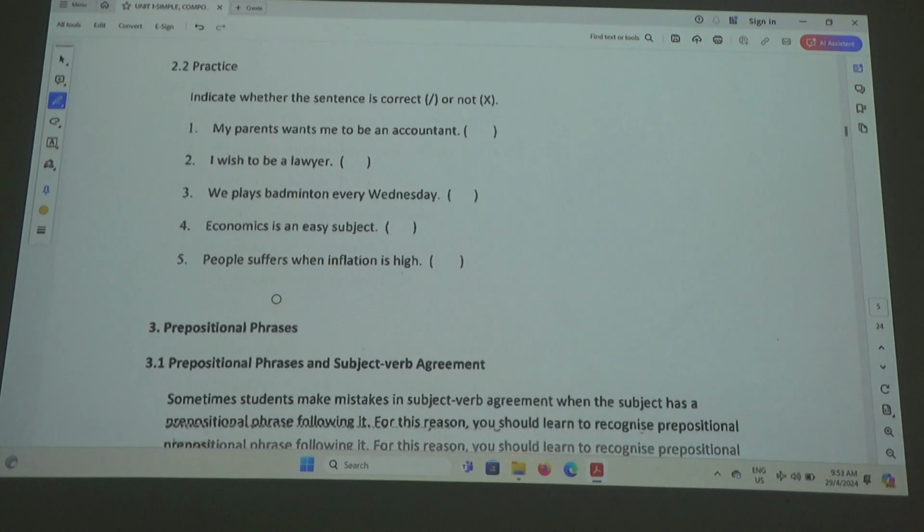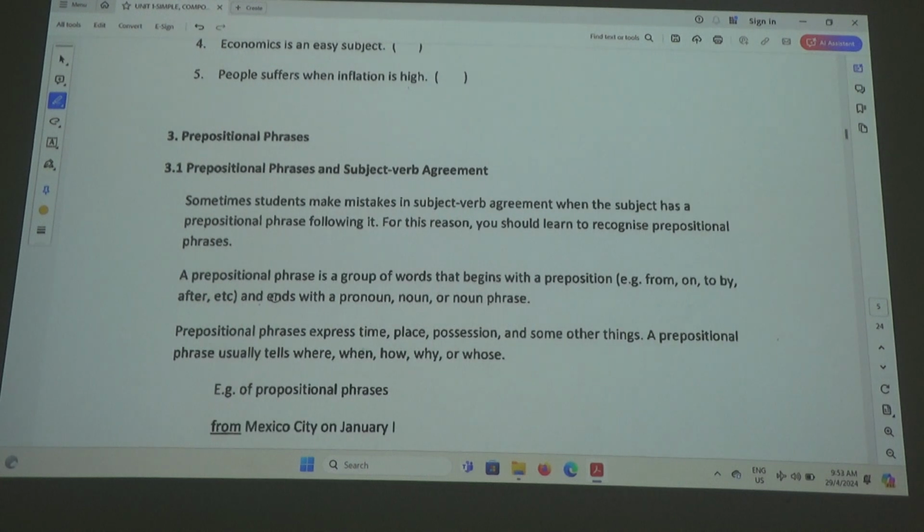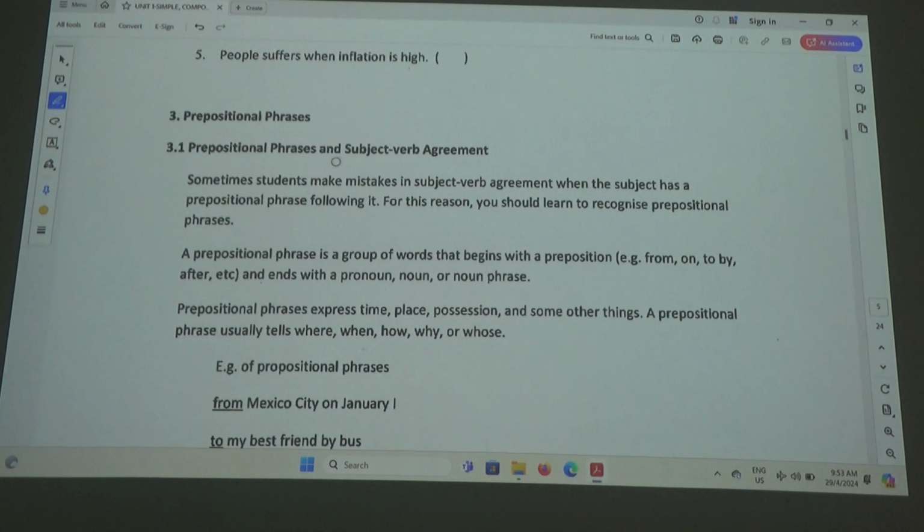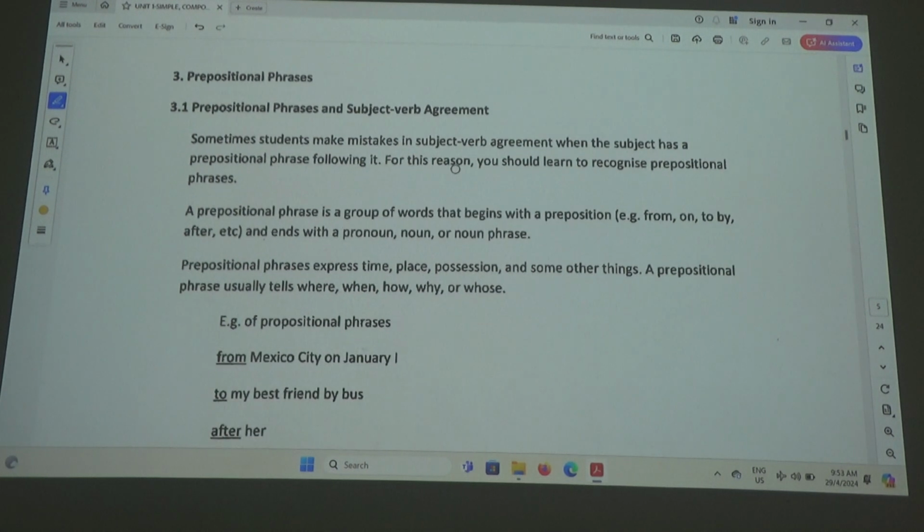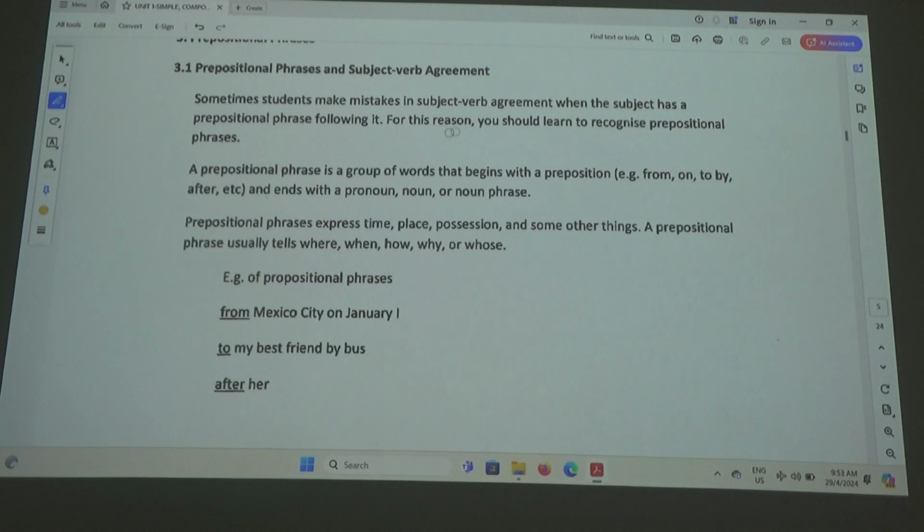Is that okay? Alright? Okay, let's look at prepositional phrases in the subject-verb agreement. Some students make mistakes in subject-verb agreement when the subject has a prepositional phrase following it. For this reason, you should learn to recognize prepositional phrases. A prepositional phrase, what is a prepositional phrase?